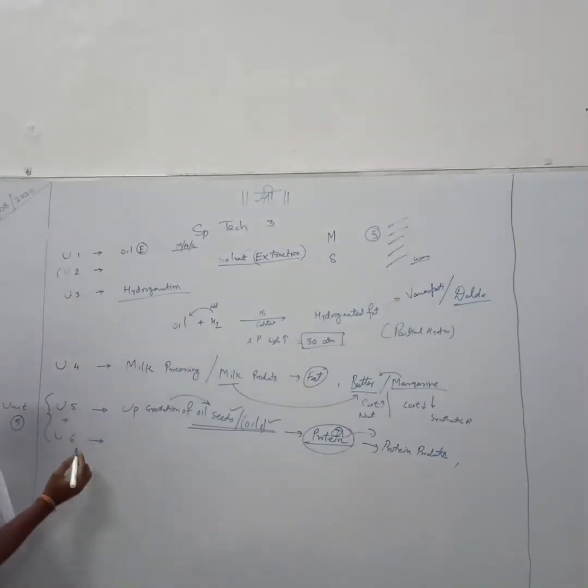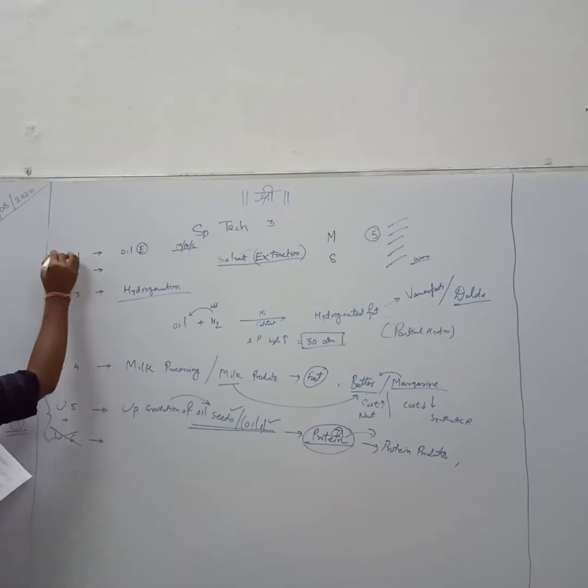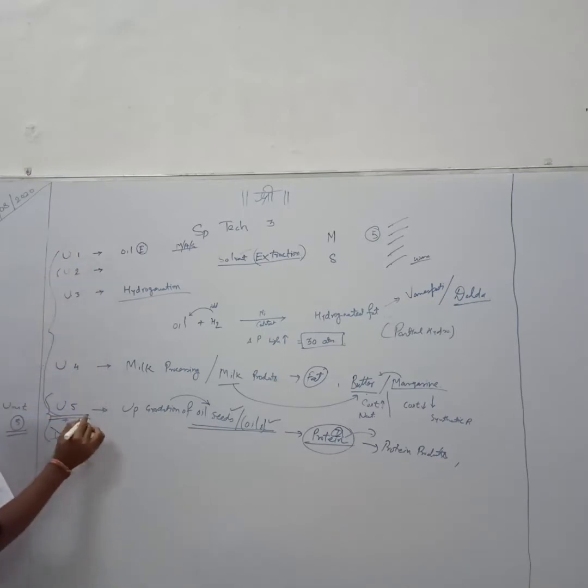Then unit number 6, we cover unit number 6 in unit number 5. There is no separate unit number 6, only 5 units. Our entire syllabus will be covering 5 units, but we just merge unit number 5 and unit number 6.